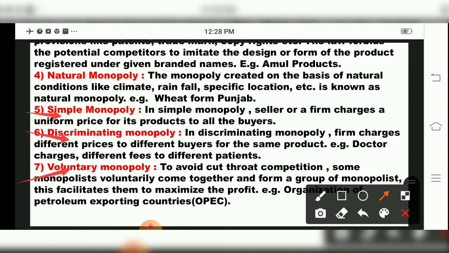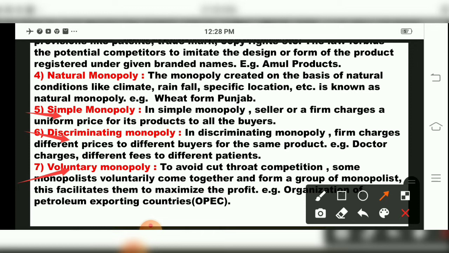So we all know OPEC, that is Organization of Petroleum Exporting Countries, children, from Kuwait, and Kuwait sends petrol products to all the countries of the world. Whatever price they charge, every country has to accept it. So that is called voluntary.